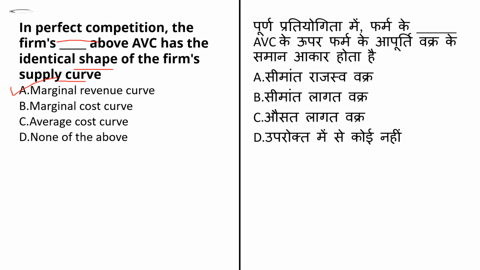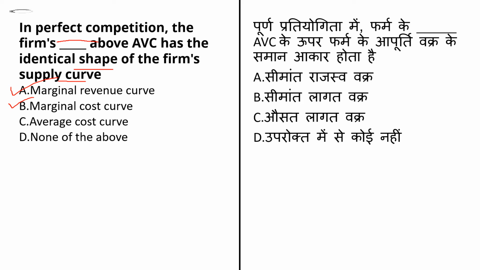Under monopoly, one firm is the sole seller in the market with a differentiated product. Second option here is marginal cost curve. Marginal cost curve is defined as the change in the total cost divided by the change in the output. Under a perfectly competitive market, the MC curve is the same as the firm supply curve.